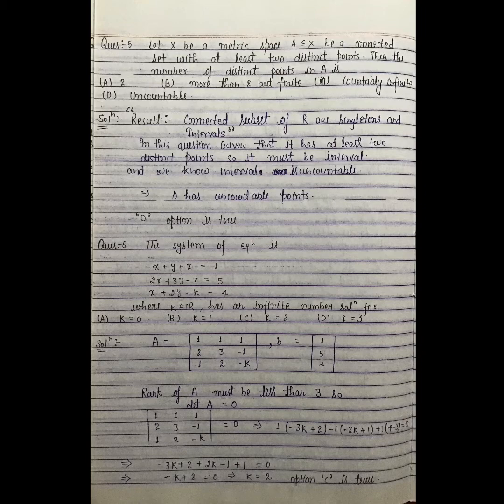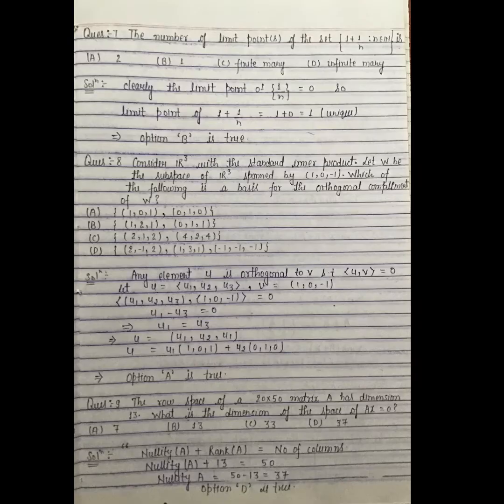So the augmented matrix: A is equal to [1 1 1; 2 3 -1; 1 2 -k], B is equal to [1 5 4]. For an infinite number of solutions, rank of A must be less than 3. So determinant of A is equal to 0. This gives the value of k is equal to 2. So option C is true.